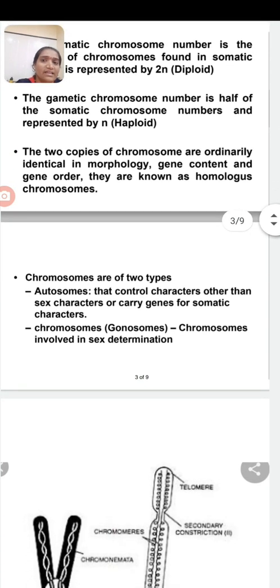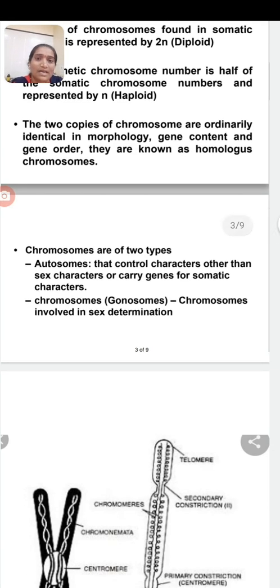Then there is the next term, which is known as homologous chromosomes. Homo means same and logos means condition. Homologous chromosomes are the chromosomes which are morphologically and genetically identical. Those chromosomes are known as homologous chromosomes.